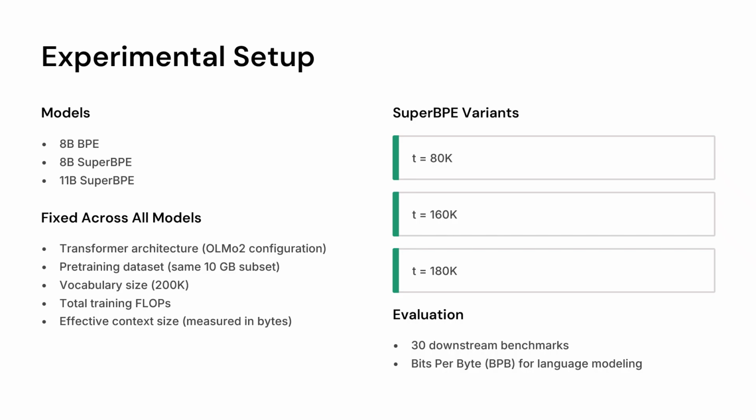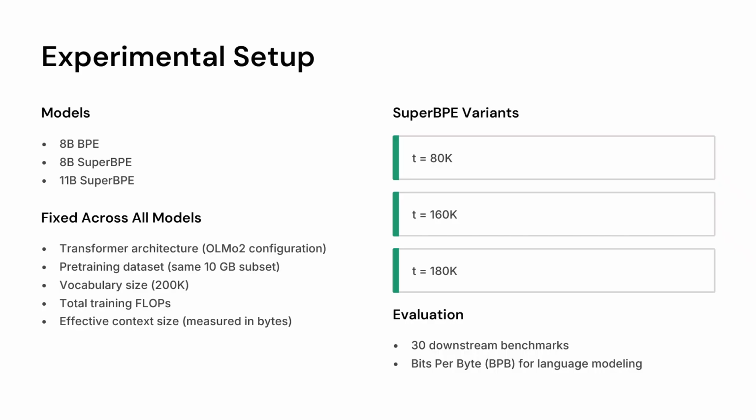So here was the initial experimental setup. So we took 8 billion and 11 billion models and tried different algorithms of BPE and SuperBPE. We kept all the other things, that is the architecture, the dataset, the vocabulary size, and the context size fixed so that only the tokenizer was changed and we could observe actually how changing the tokenizer was impacting the model.